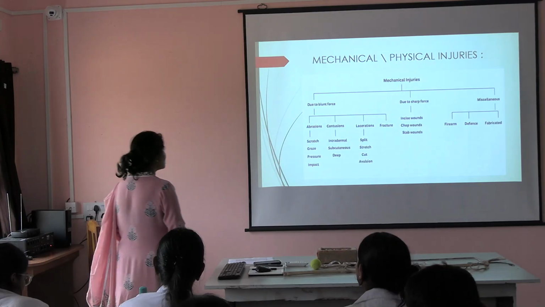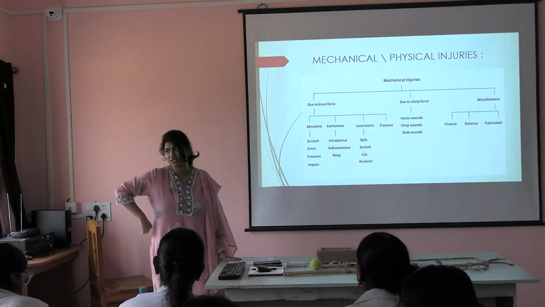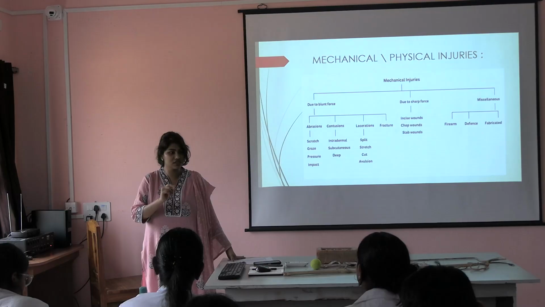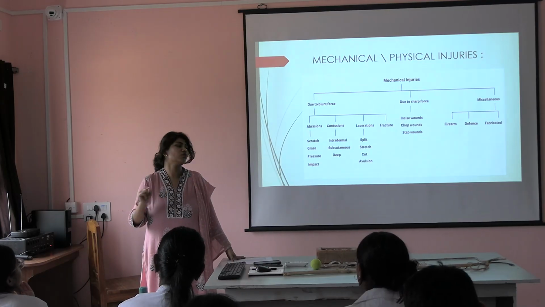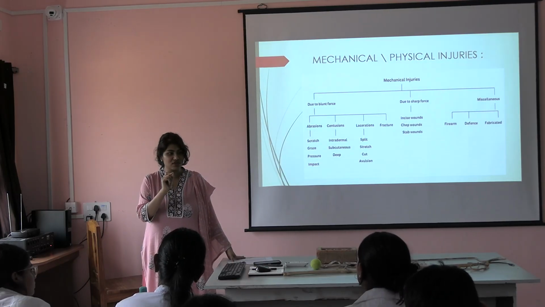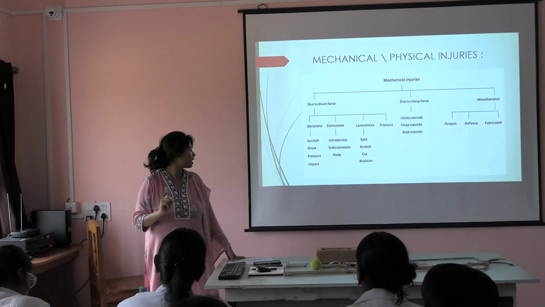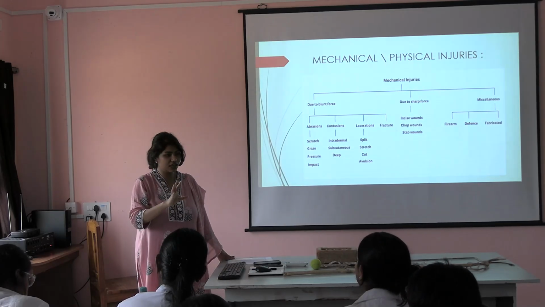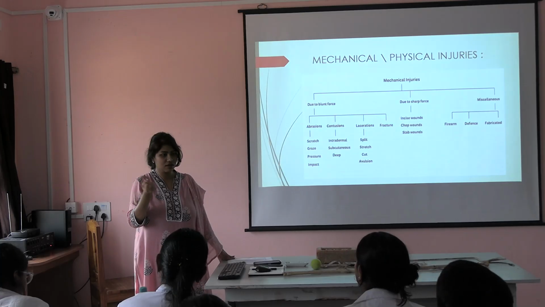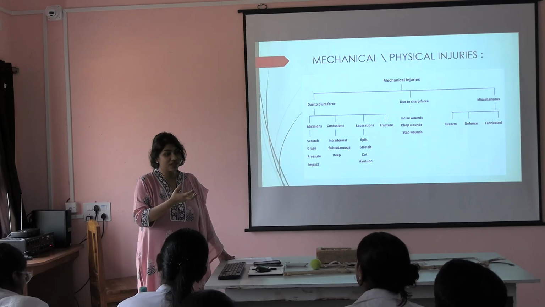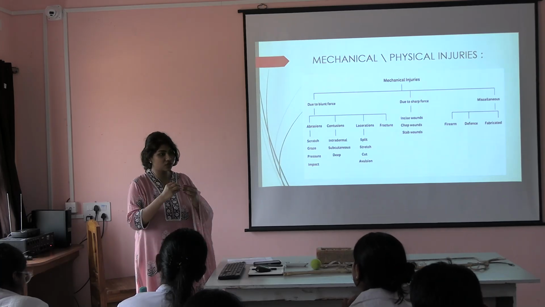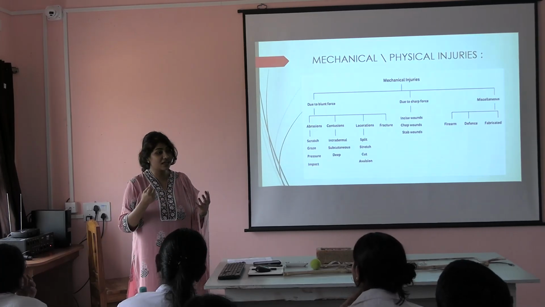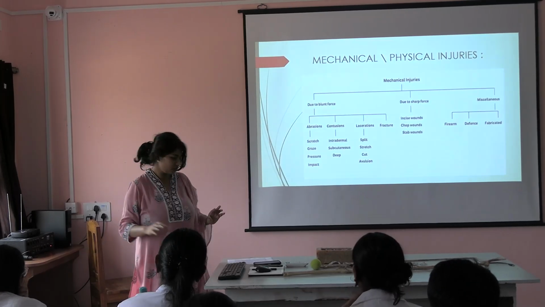So be highly attentive. Cut lacerations are actually the surgical ones. When we go for an operation, when surgeons make an incision, that is known as a cut laceration. Okay, understood? And eversion means suppose somebody has pulled someone's hair. With the hair, if some of the other tissue, the muscle mass, comes out, then it is known as eversion. Understood?